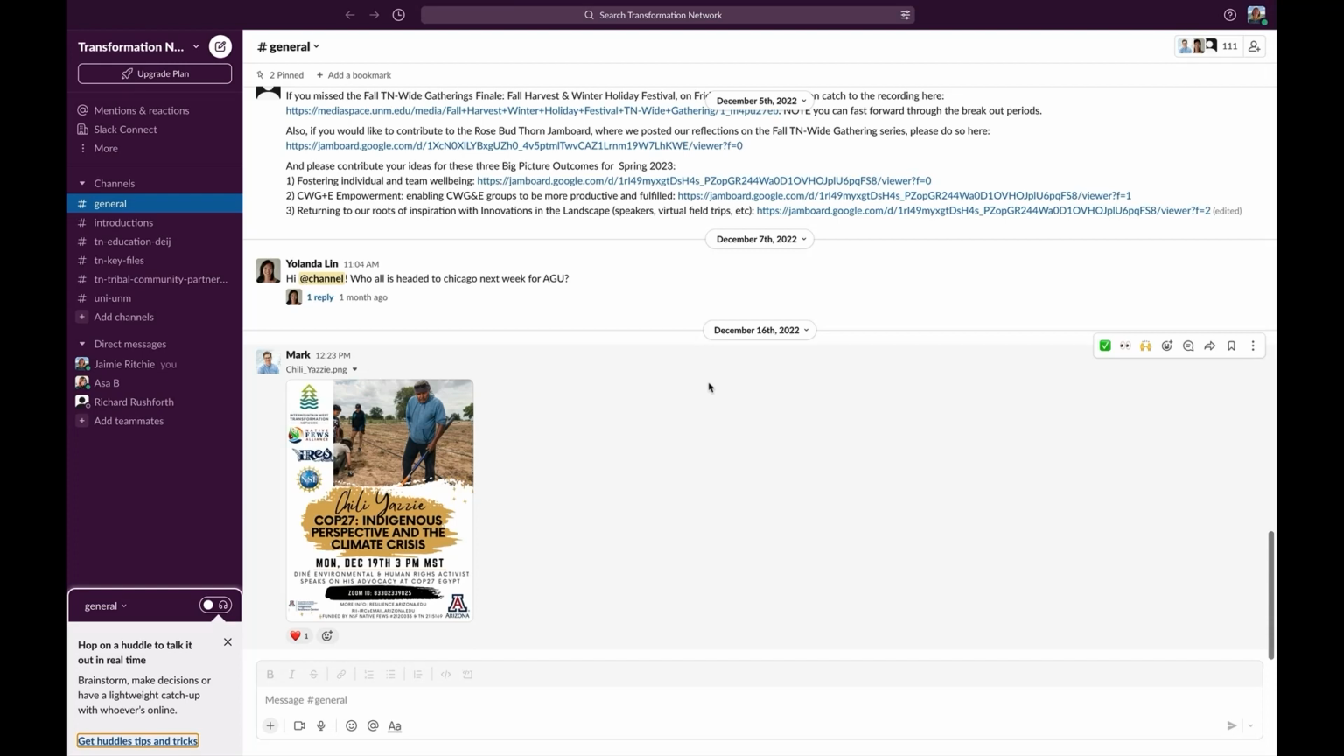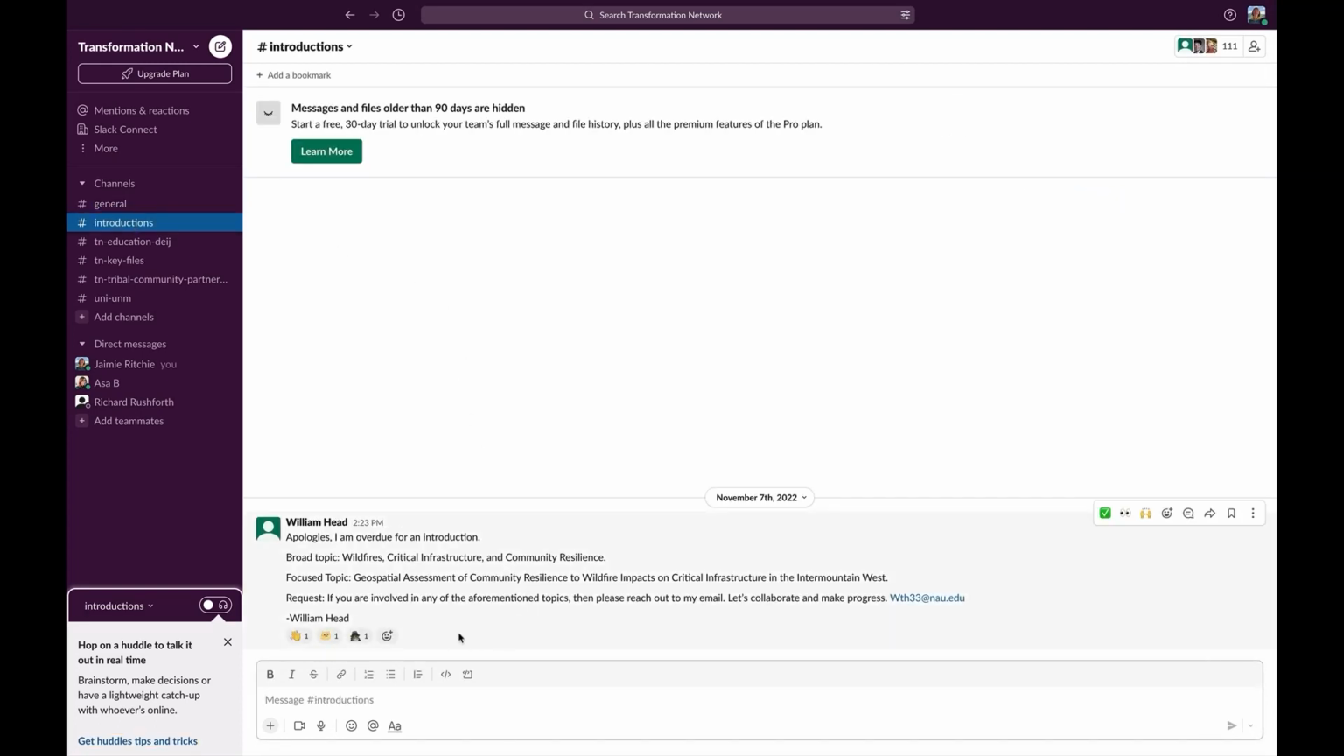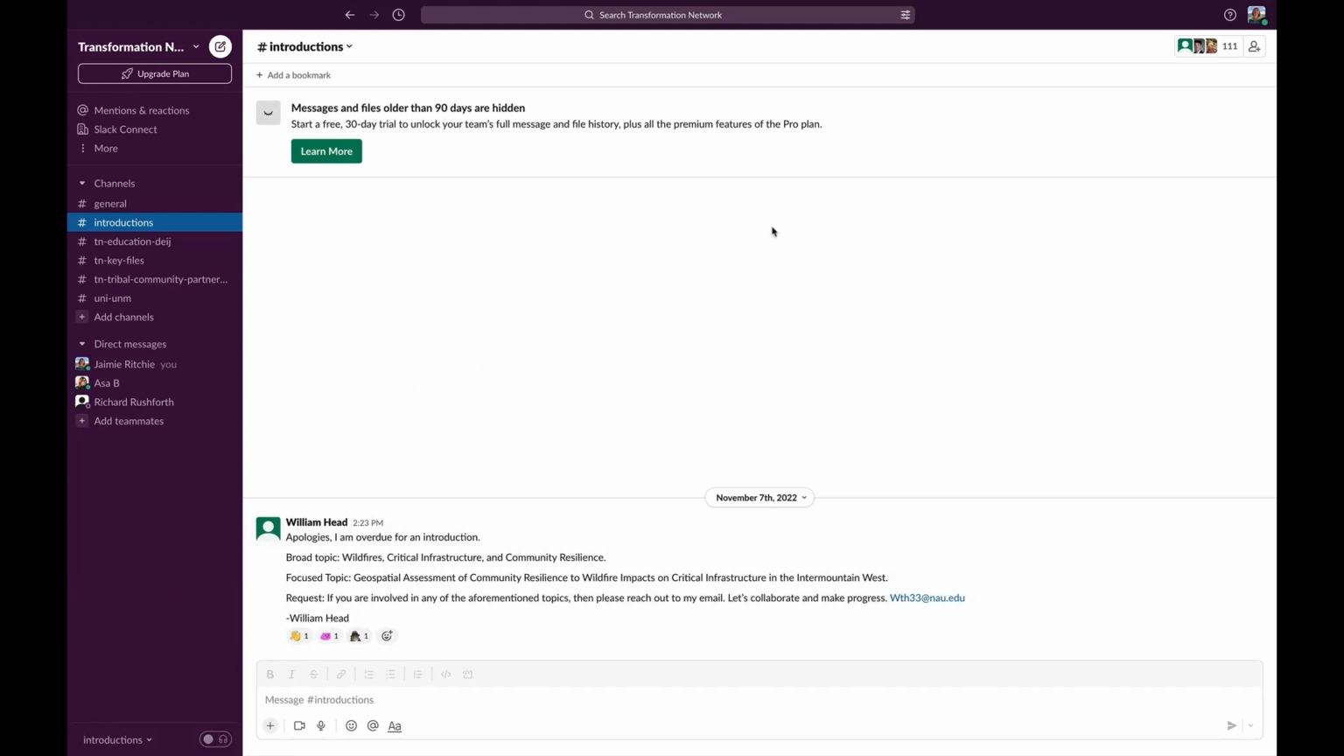In the Transformation Network Workspace, there are channels, which are these things over here on the left. First of all, you have General, where there will be general information and posts about various events and other things. And different channels are for different things. For instance, we also have this Introductions channel to enable us to learn more about each other. Take the time now to introduce yourself. Provide your name, home in whatever way you define it, your research interests, and something non-academic, such as your hobbies.